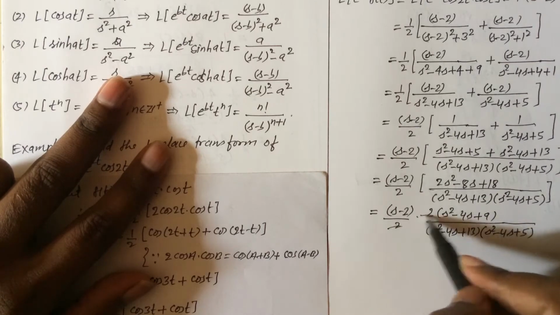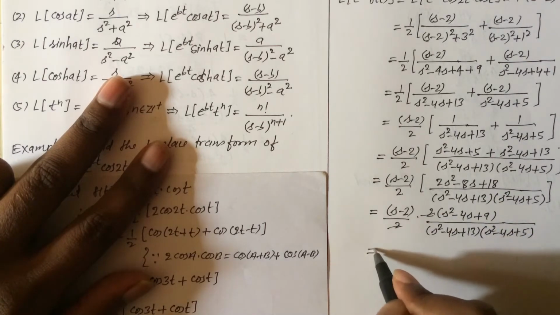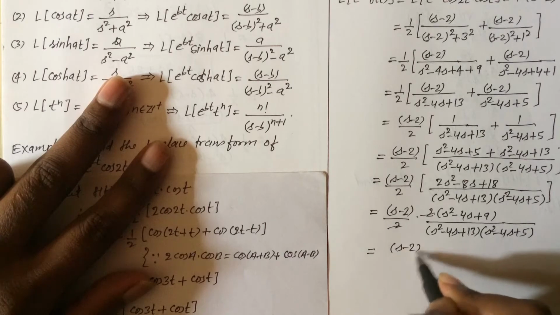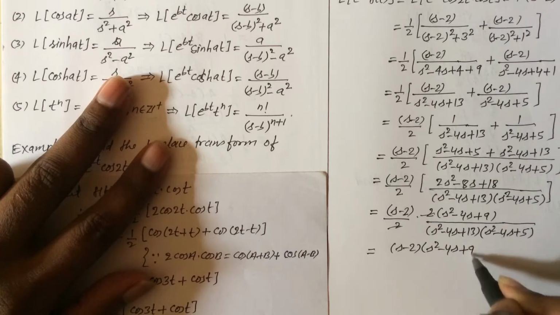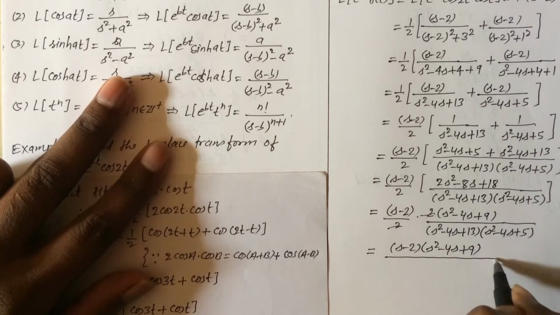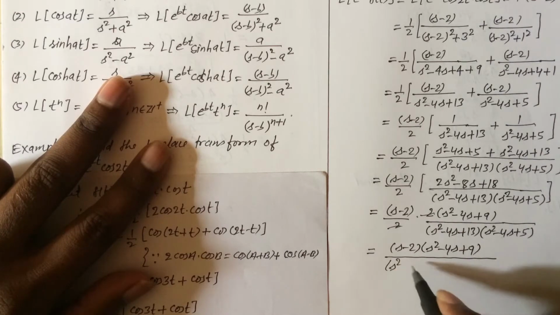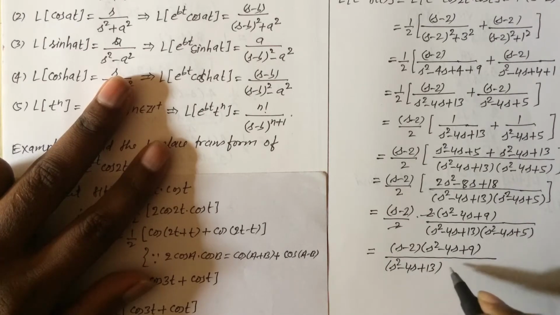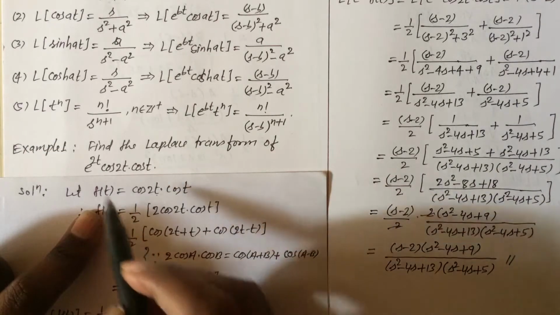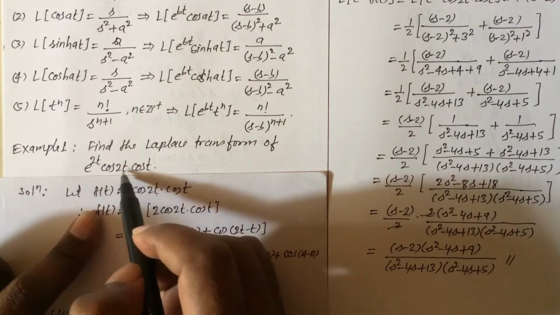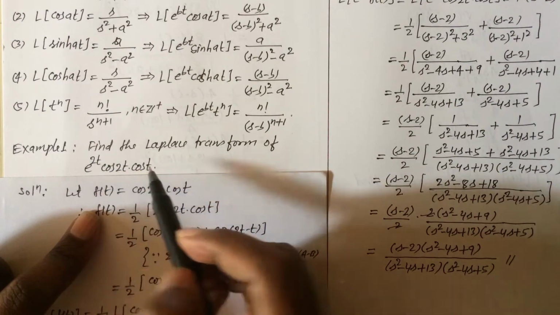Now these two and these two cancel, so this equals s minus 2 times s square minus 4s plus 9, the whole divided by s square minus 4s plus 13 into s square minus 4s plus 5. So this is the required Laplace transform of the given function e raised to 2t into cos 2t into cos t.